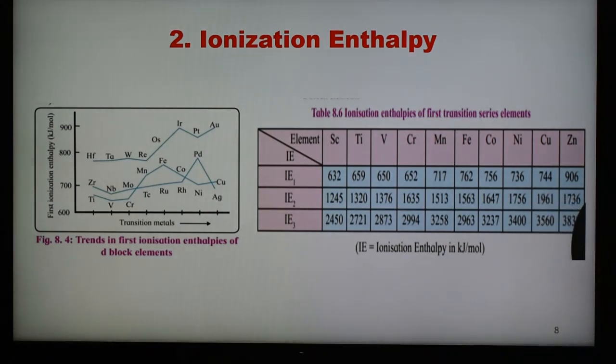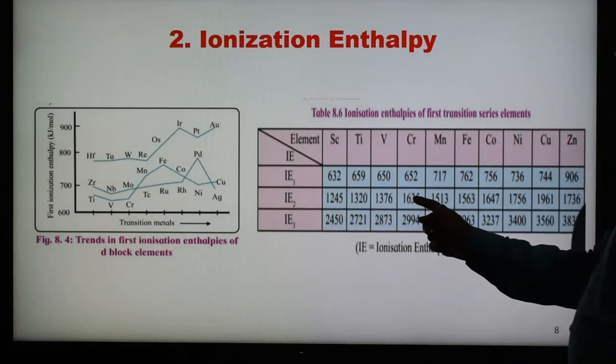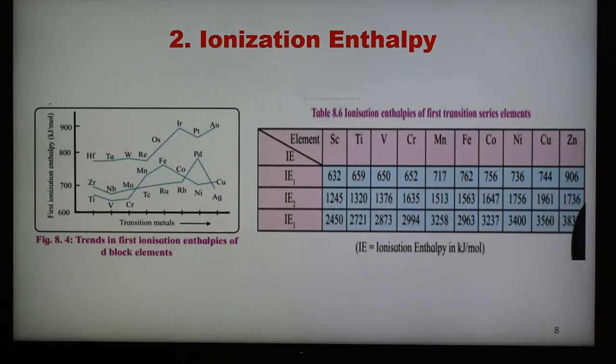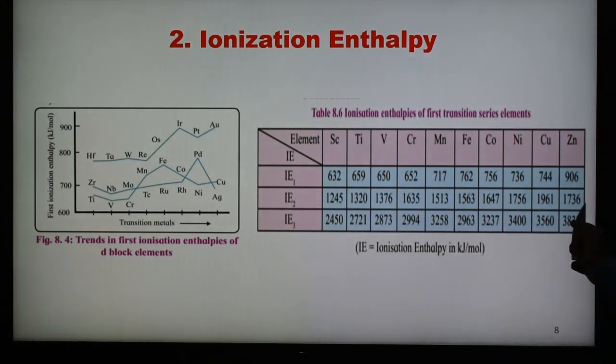Half filled and completely filled orbitals are more stable, and therefore removing an electron from such an orbital requires higher energy. Therefore the ionization potential value, the ionization energy, of chromium and copper is higher as compared to other elements. In the case of the third ionization potential also, manganese has a higher value because it has a half filled d5 orbital, and zinc also has a greater value. The reason is again half filled and completely filled orbitals.